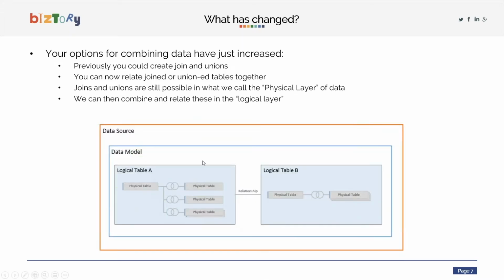So this is what the new model looks like. You can see we've got our physical tables here, which are joined and unioned together, and that creates a logical table, and then that is related to another logical table, and that builds up your data model within your data source. This is really, really powerful, with all the different things you can do. But I'll show you a few examples of what this can mean.